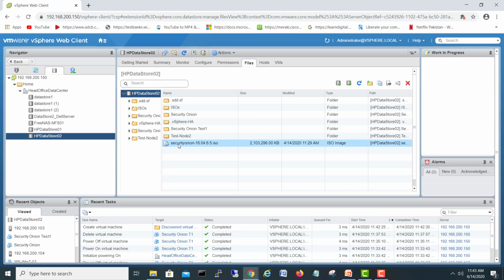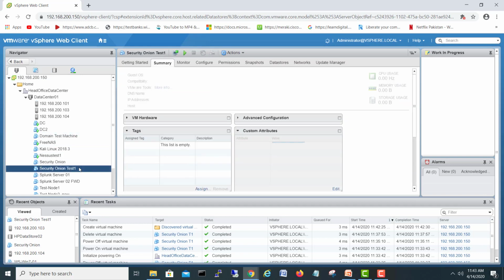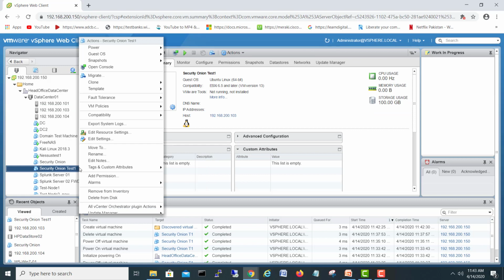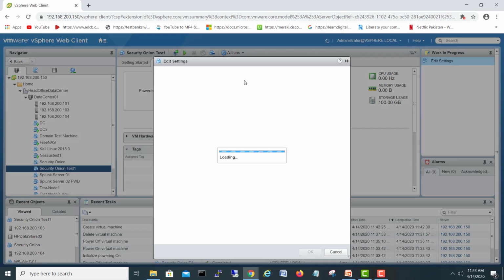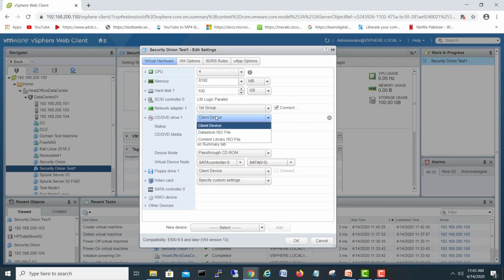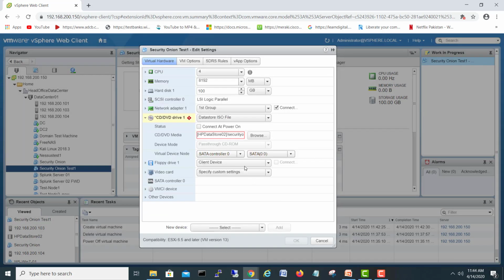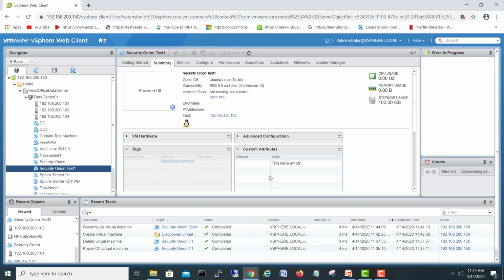So I will start installation now. First, I will go here and then we'll start, right, to mount the ISO. I will right click, edit settings, and here I will go on my DVD. Here, data store ISO files, it will bring us here. Okay, this one, SecurityOnion. Okay, and I will choose connect at power on. Okay, so the image is also mounted.